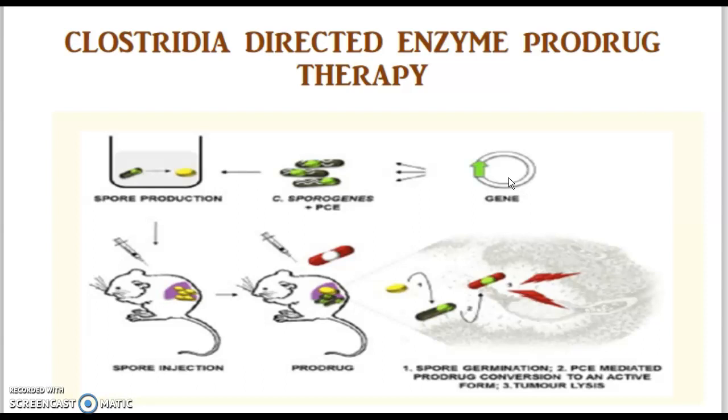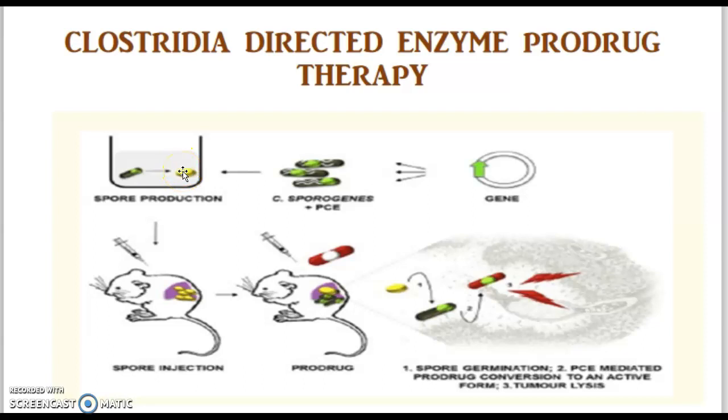In this prodrug therapy, we are incorporating a nitroreductase enzyme gene, that is PCE, into the gene of the Clostridium species. And then we let the species grow for some time, until the amount of spores produced is enough.